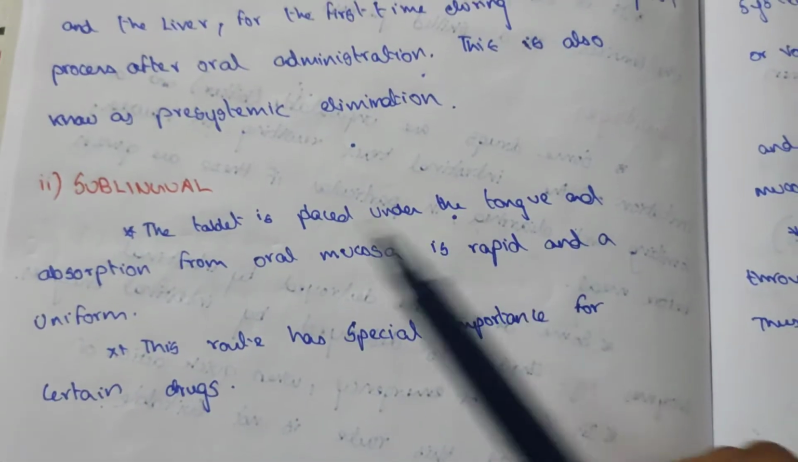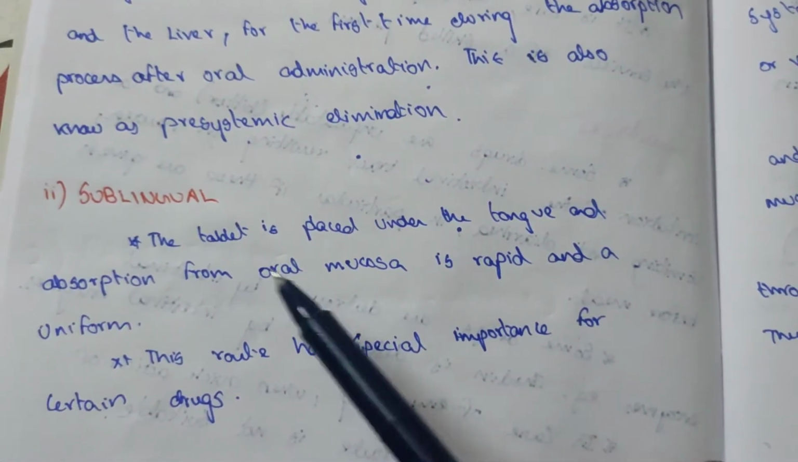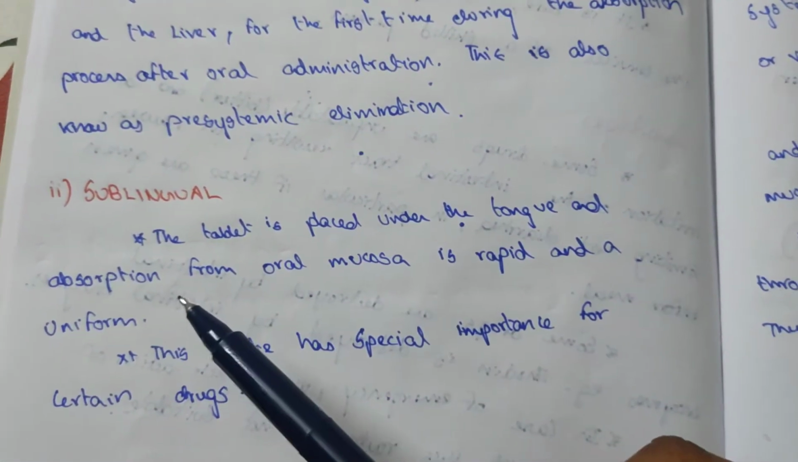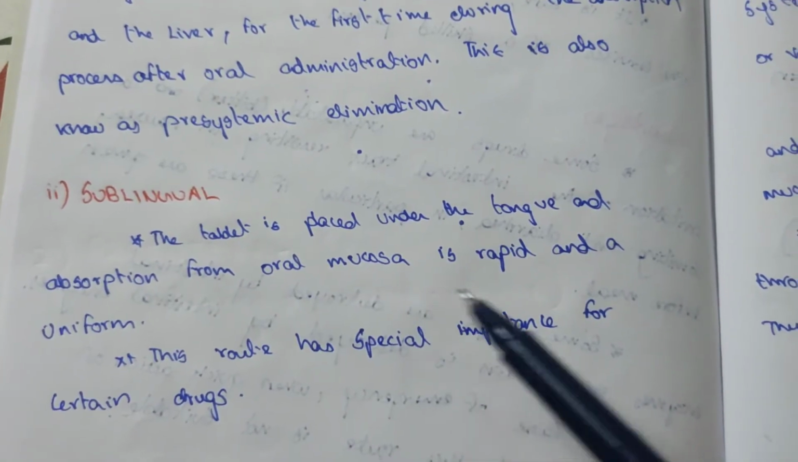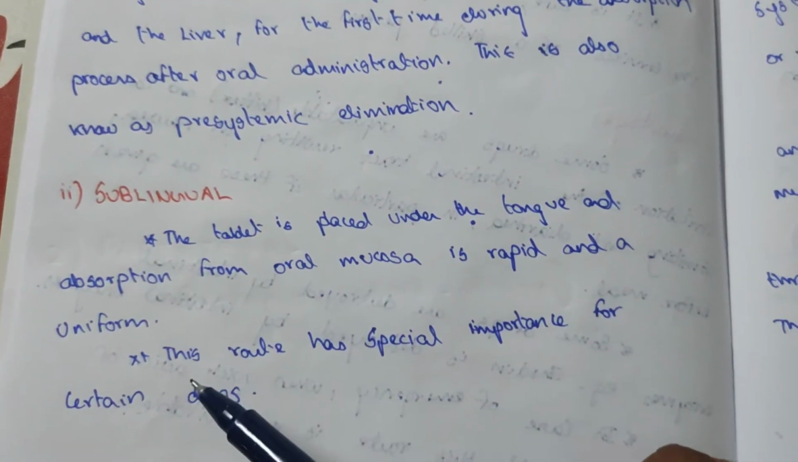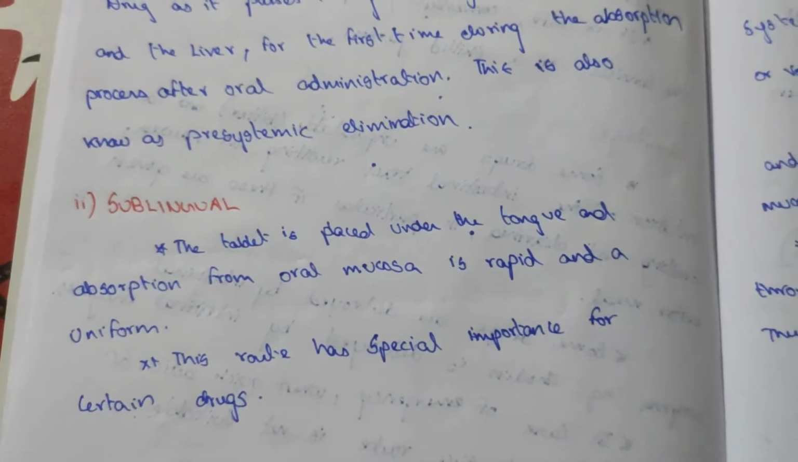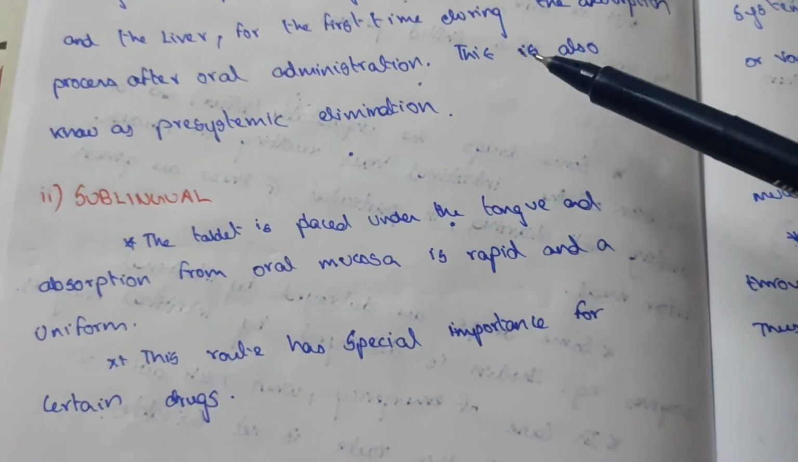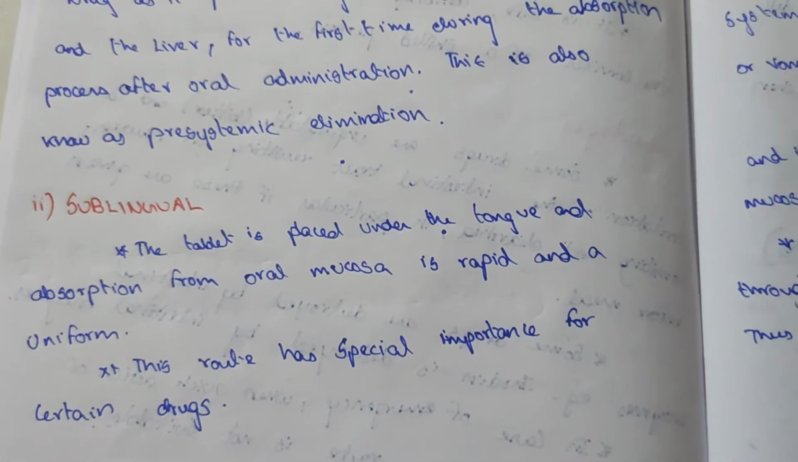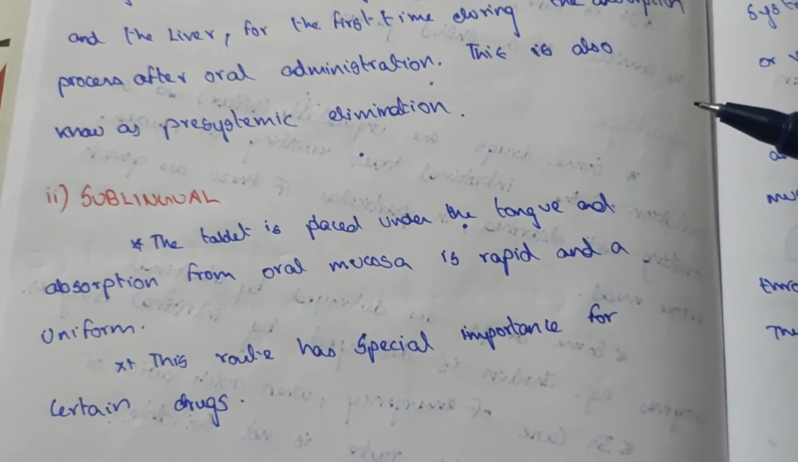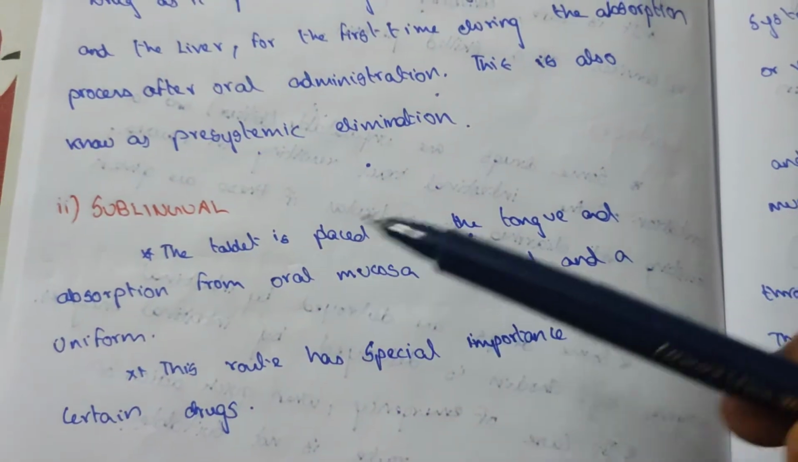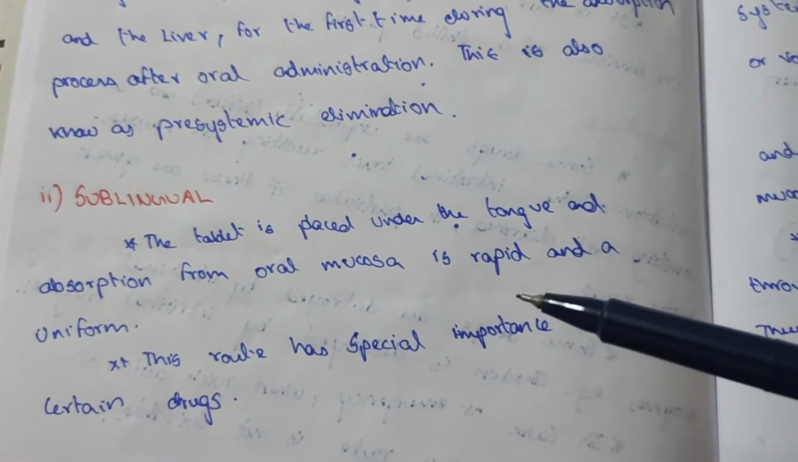Sublingual. A tablet is placed under the tongue, and the absorption from the oral mucosa is rapid and uniform. This route has a special importance for certain drugs. Here the drug is kept under the tongue and it gets dissolved, and it is absorbed by the oral mucosa, and it is rapid.